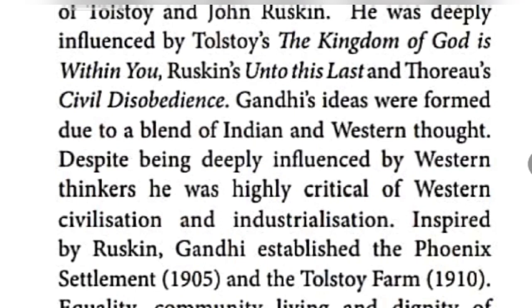Inspired by John Ruskin, Gandhiji established the Phoenix Settlement in the year 1905 for the welfare of the Indians in South Africa, and the Tolstoy Farm in the year 1910.